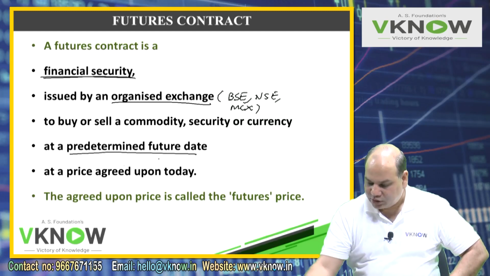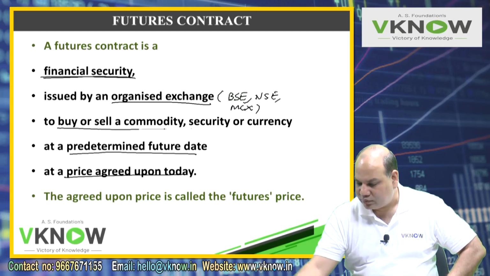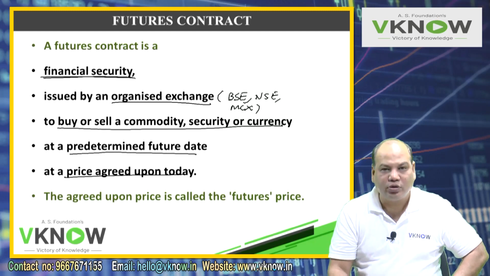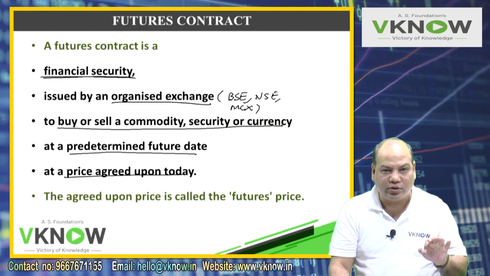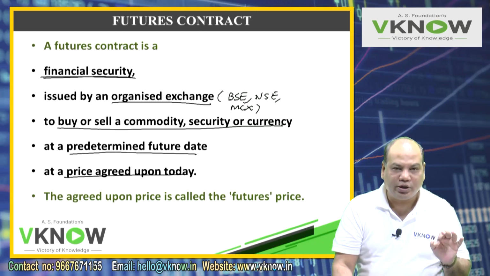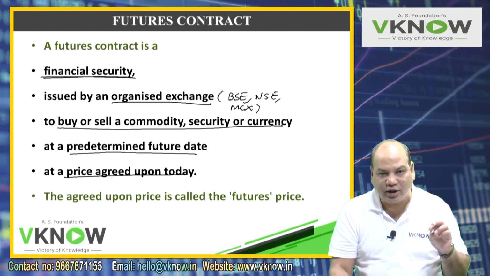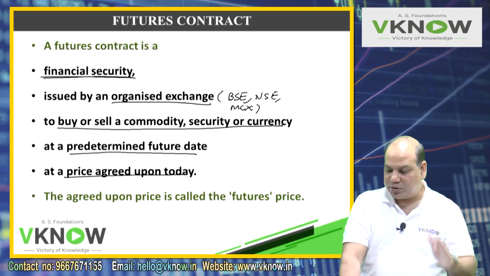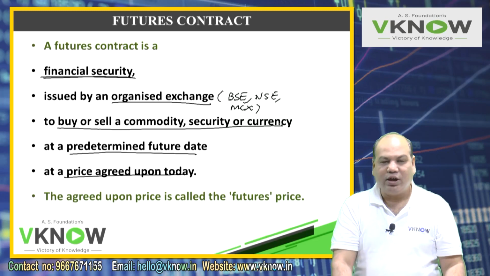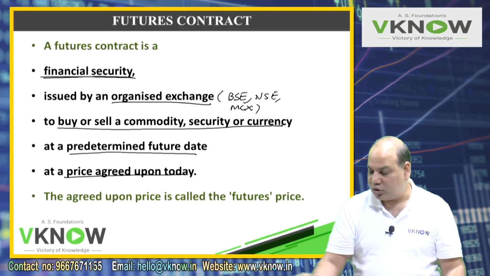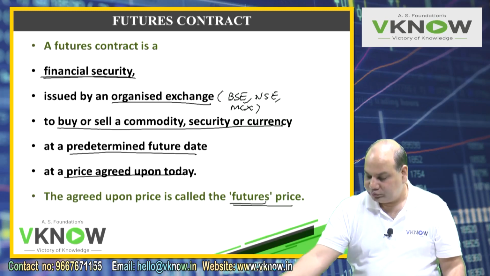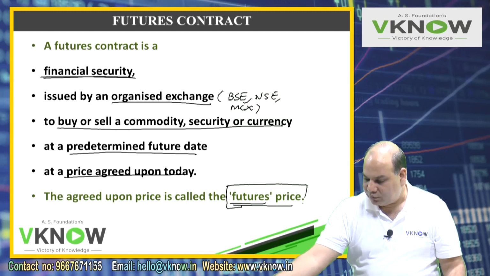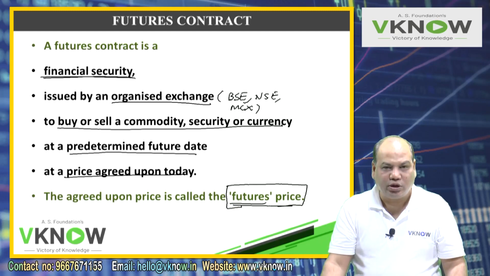Some part of the definition is similar to the definition of a forward contract: to buy or sell a specified quantity of a specified underlying at a specified price on a specified date. This agreed upon price is called the future price. The price at which the parties enter into the contract to buy or sell is called the future price.